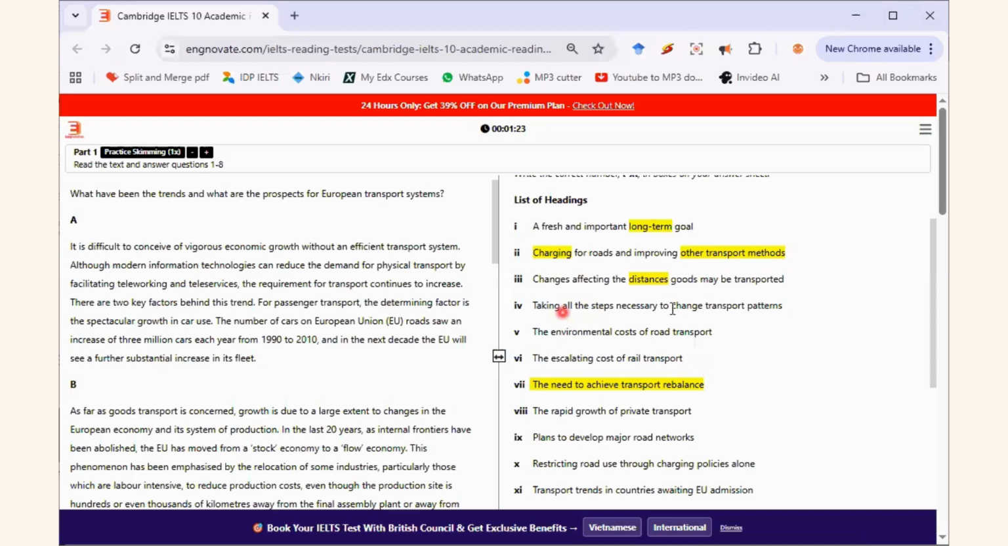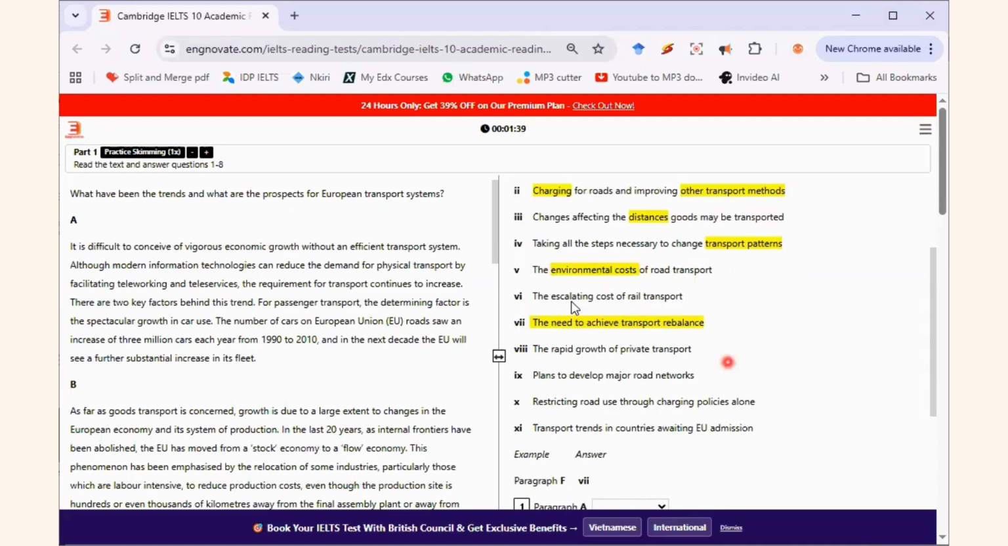Taking all the steps necessary to change transport patterns. Transport patterns is a keyword for me here. Environmental costs. So cost is a keyword here. Let's add environmental to it. It sounds like a unique word. Escalating costs of rail transport. Escalating. What is the meaning of escalating? Who can tell me? Who knows the meaning of escalating?